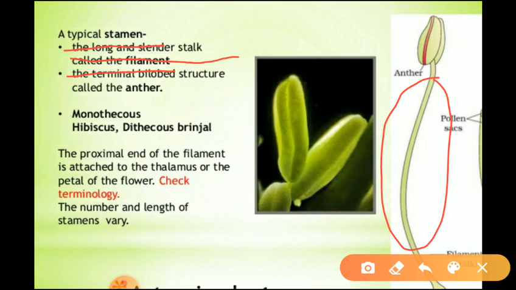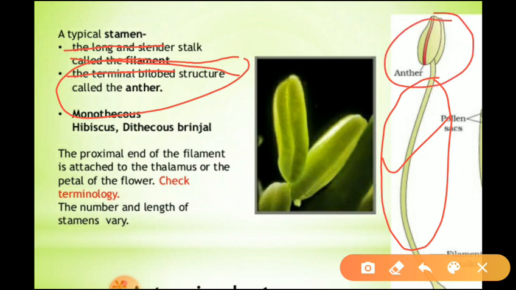The second part is the terminal bilobed structure that we call the anther. This anther and filament are the parts of the stamen.